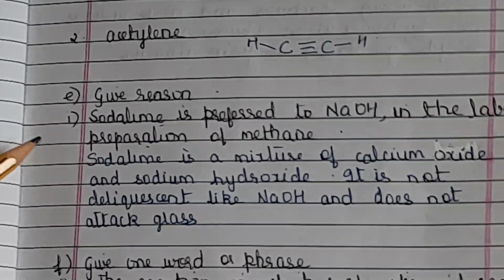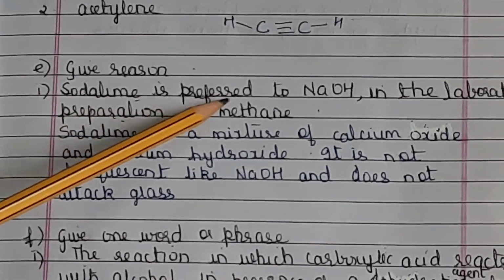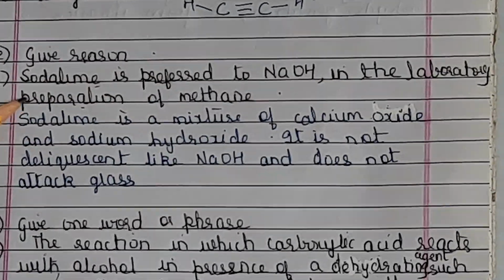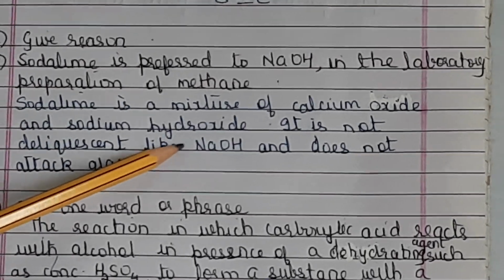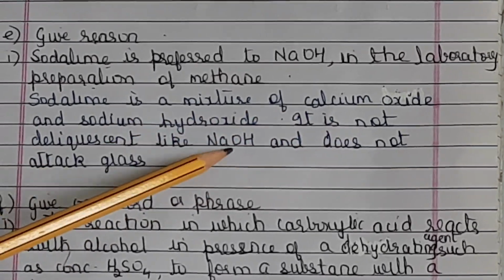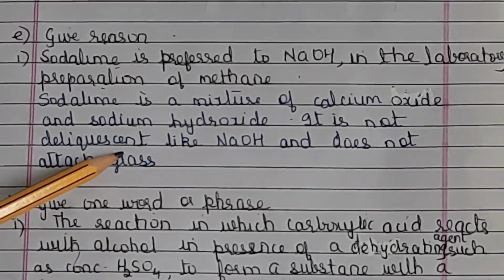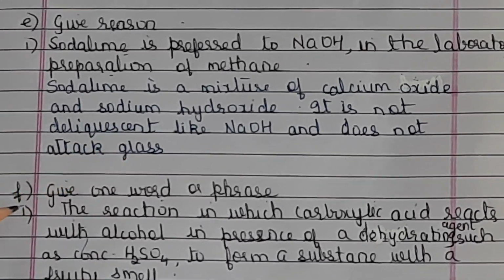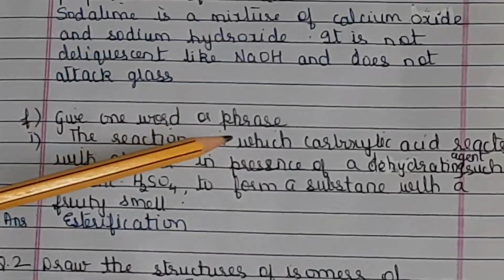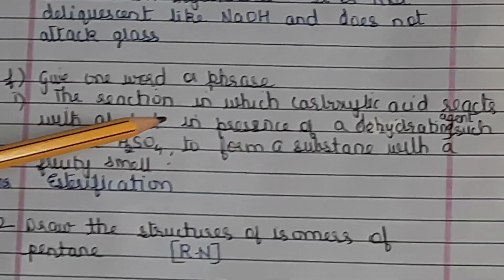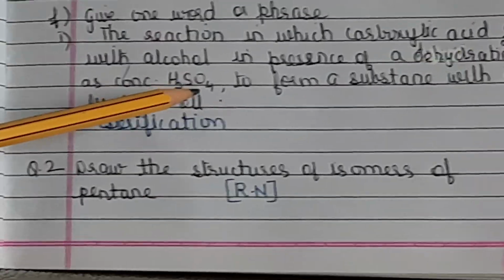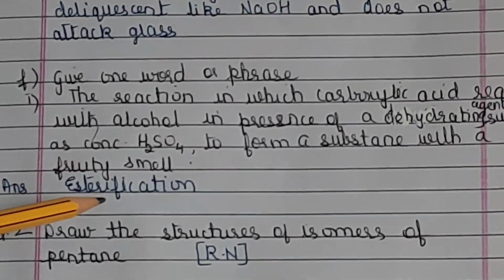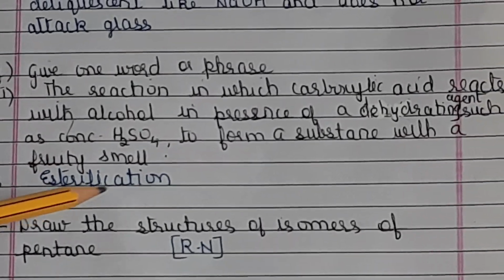Next is give reason. Soda lime is preferred to NaOH in lab preparation. Soda lime is a mixture of calcium oxide and sodium hydroxide. It is not deliquescent like NaOH and does not attack glass, so it is preferred. Then give one word. Reaction in which carboxylic acid reacts with alcohol in presence of a dehydrating agent such as concentrated sulfuric acid. So the answer is esterification reaction.